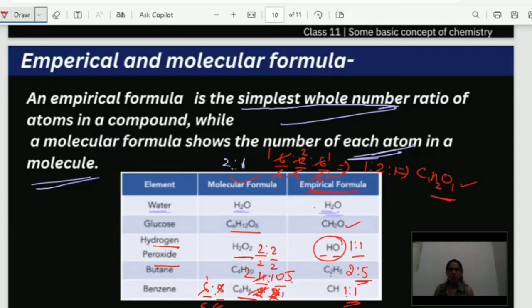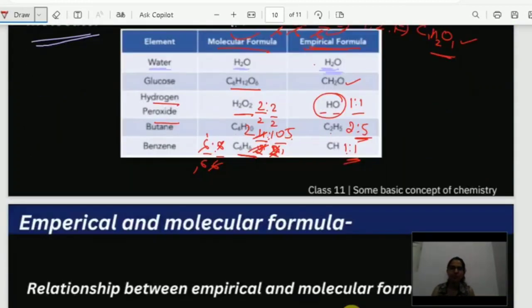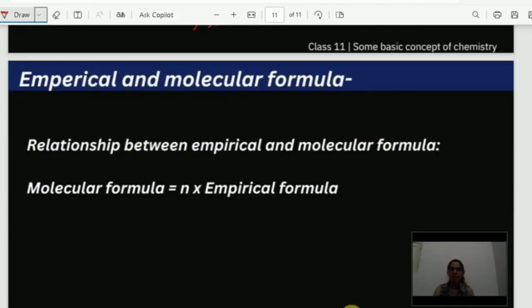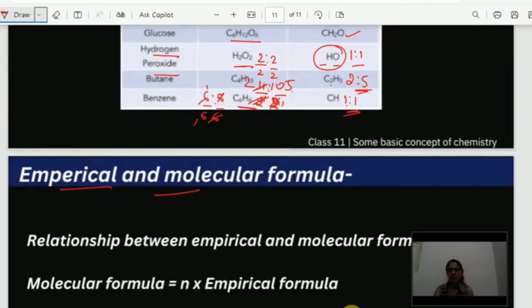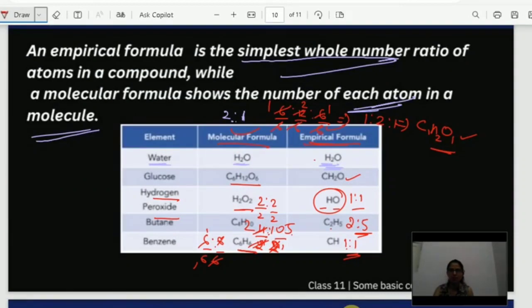Empirical formula shows the simplest whole number ratio, but molecular formula shows the exact number of atoms present in the molecule. So what is the relationship between empirical and molecular formula? A simple relation. If you take this as an example, HO into some number, if I multiply, I am going to get H2O2, and there is a relation, right?